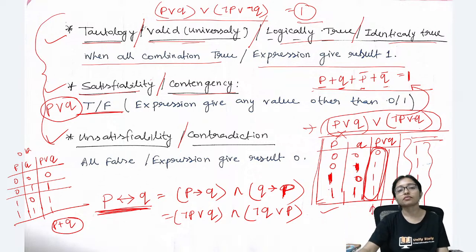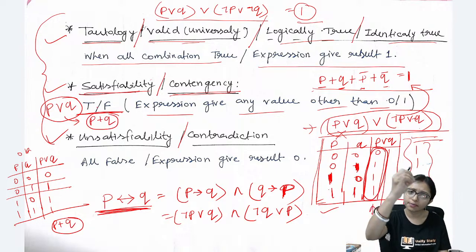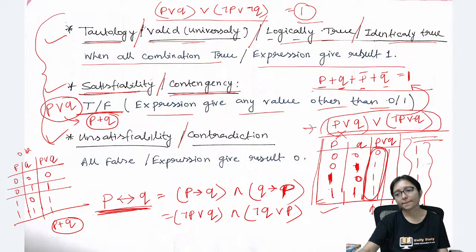Now, satisfiability and contingency. Satisfiability means the expression gives any value other than only 0 or only 1. Here the expression will be P plus Q only. Can you simplify it more? You will not be able to simplify it more.